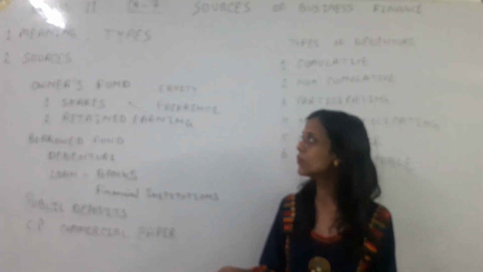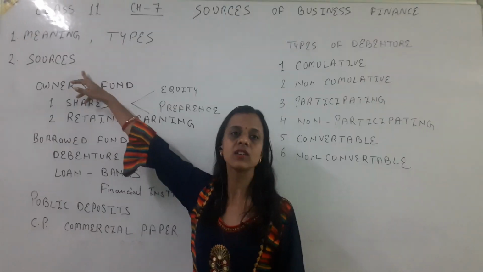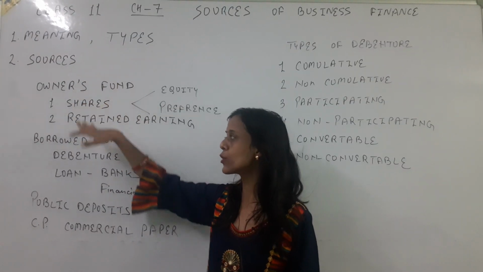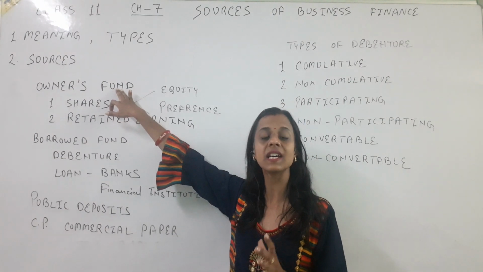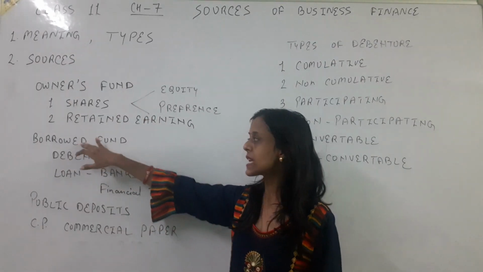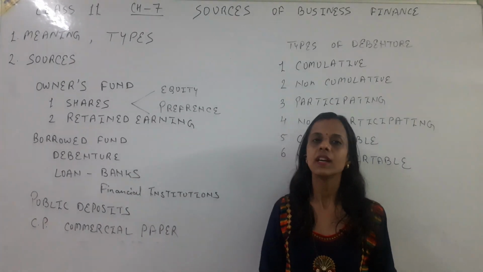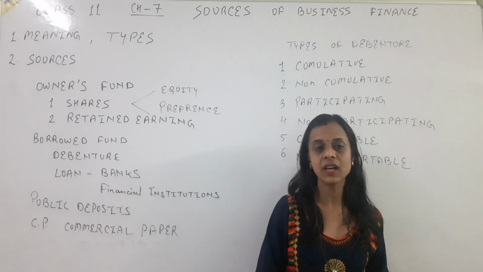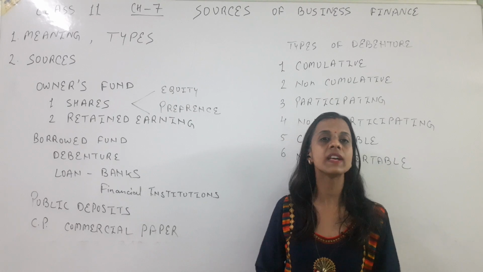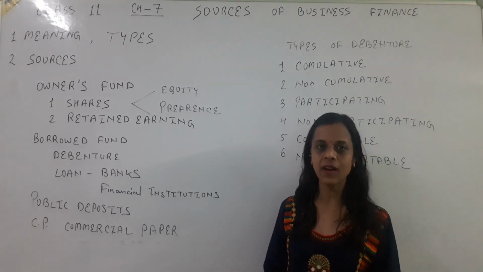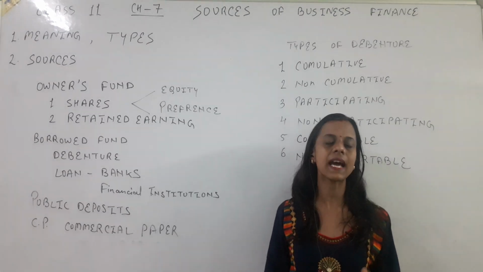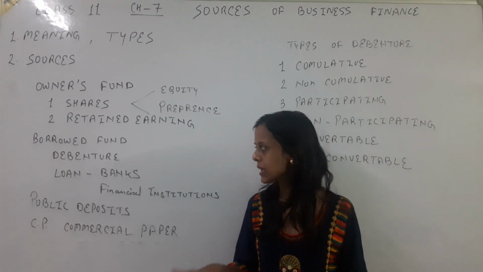Next topic, let's move further. If we divide the sources of business finance into two broad categories, the first was owners' fund, which means owners use their own fund in the company. Second, we have borrowed fund. If we do not have sufficient money of our own, what will we do? We will borrow the funds. Borrow means we can take it from someone for a fixed time period, and obviously we will repay it later.